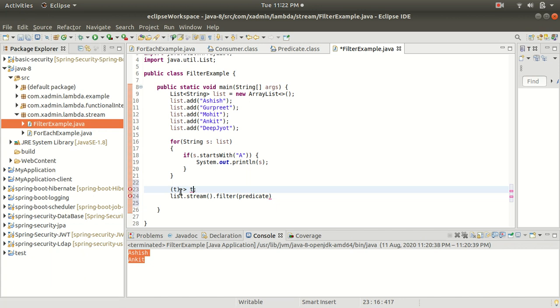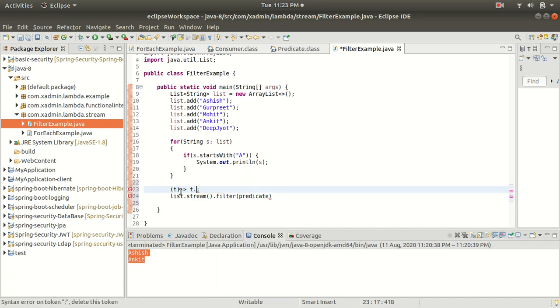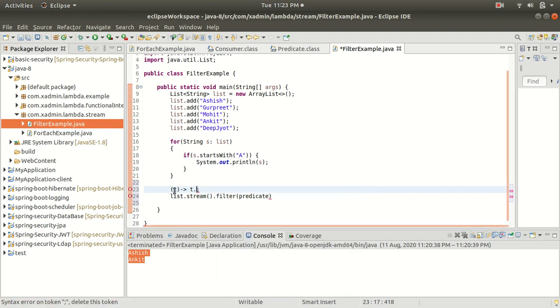So let me put some condition: if t dot, let me put it inside the filter.